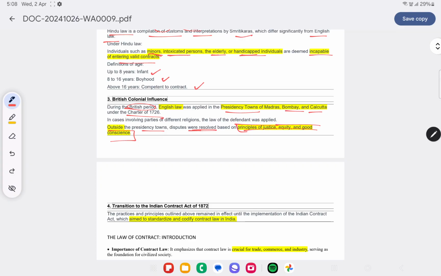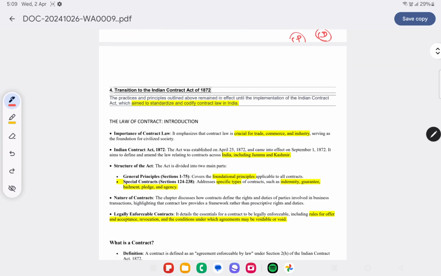Suppose different religions were involved, then in that case the law of the defendant was applied. Law of the defendant, what do you mean by that? For example, A has filed a case against B, then A is referred to as the plaintiff and B is the defendant. In that case, the defendant's law of the land would be applied.